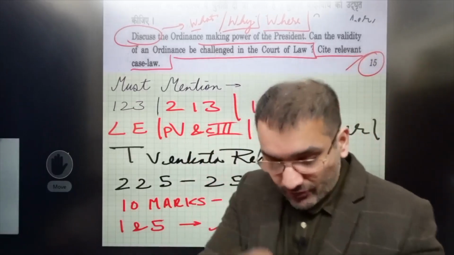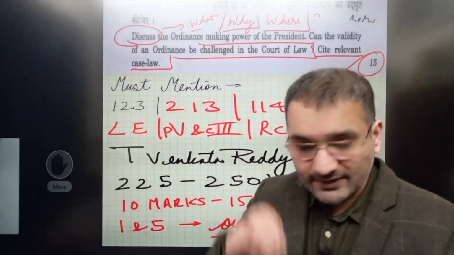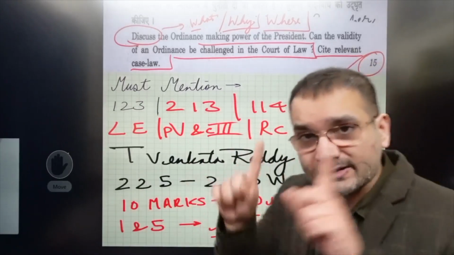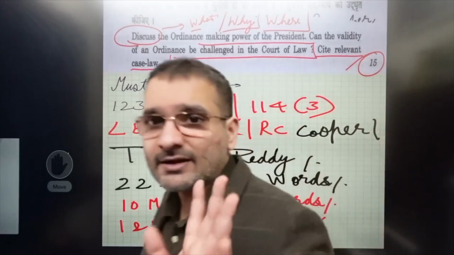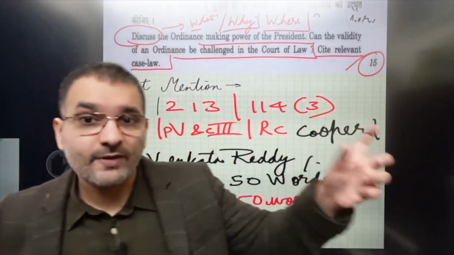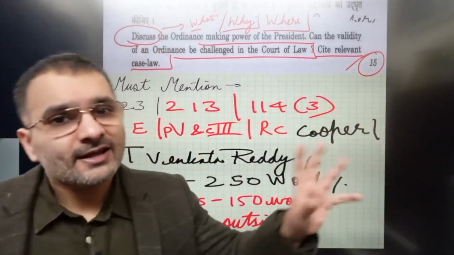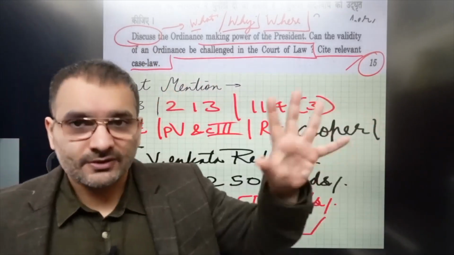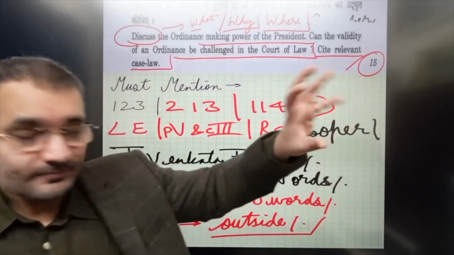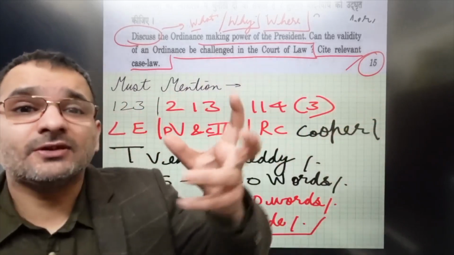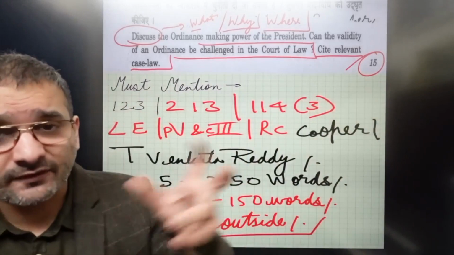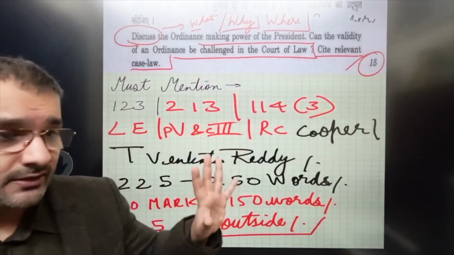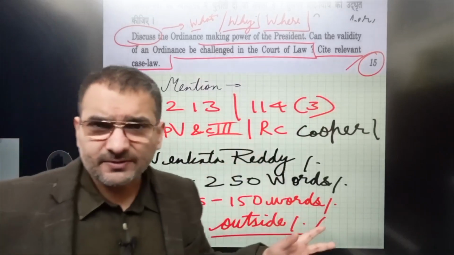123, you're going to show him where this provision is given. Then the governor related provision you're going to show. Then you're going to mention the case law about the satisfaction and how in P. Venkata Reddy, Supreme Court has basically equated an ordinance to an act and basically is trying to impose the same ratio or same rationale to what it would otherwise judge, or the same parameters of the judgment of an act, whether it's constitutional or not, the same to an ordinance, right? And I believe that you can find this up in 250.